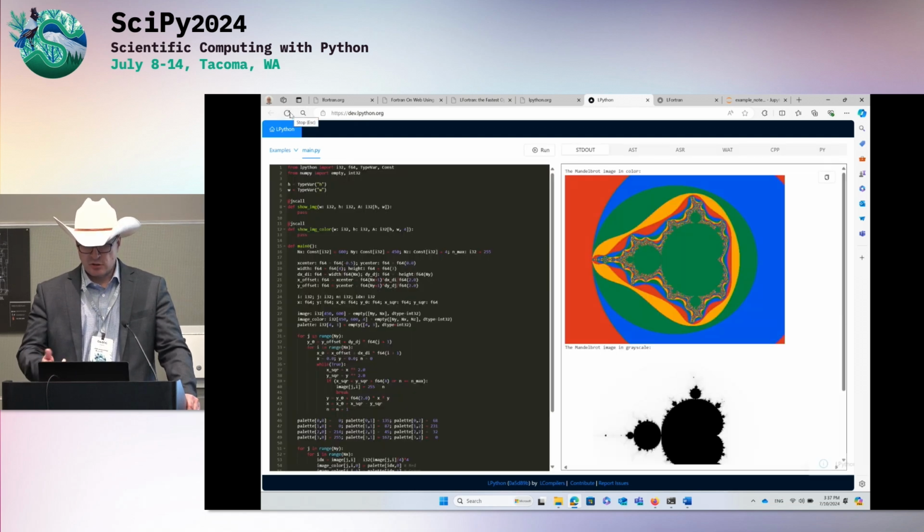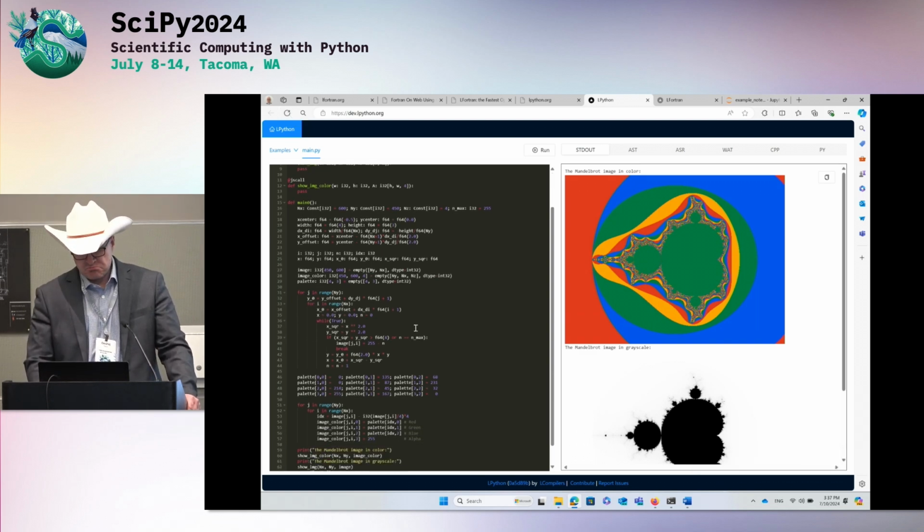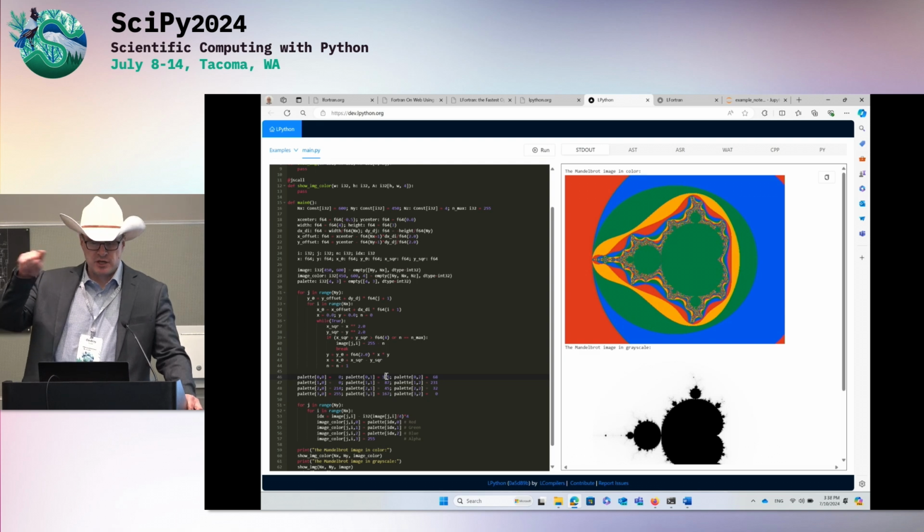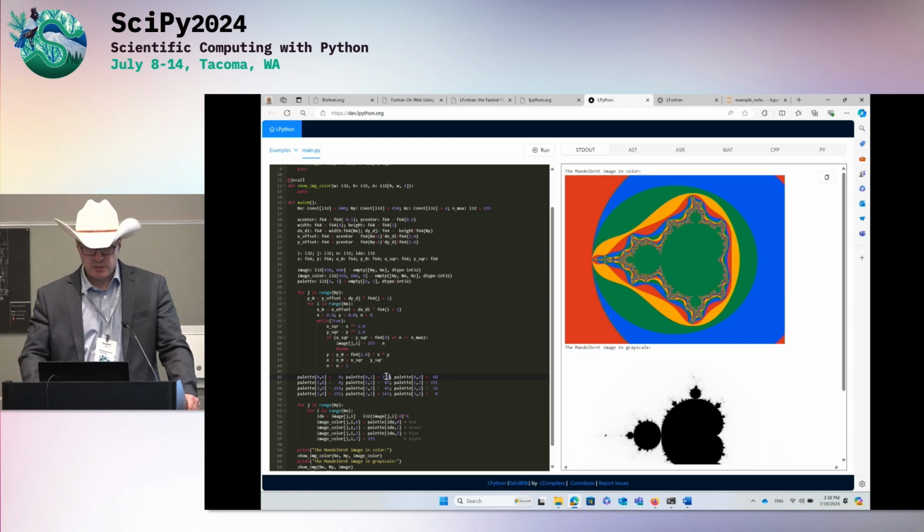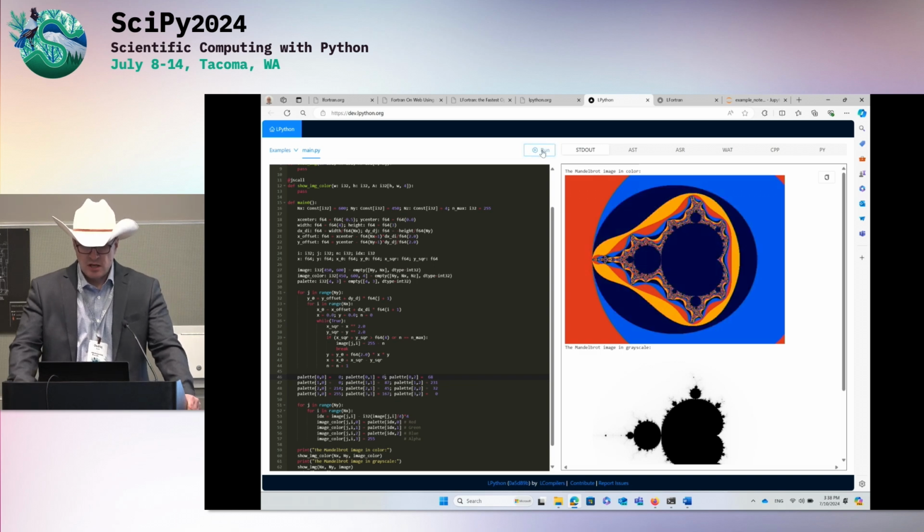My laptop is kind of slow. On the Mac, it's almost immediate. On the slower laptop, it's still pretty fast. On the left, you can see some non-trivial, in this case, Mandelbrot computation in LPython. Then we compile to WebAssembly through our direct WebAssembly backend, and then we run the generated WebAssembly. If I change the color, you can judge how fast it is. It's still kind of slow.